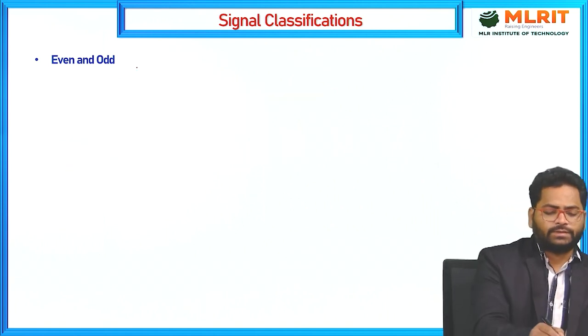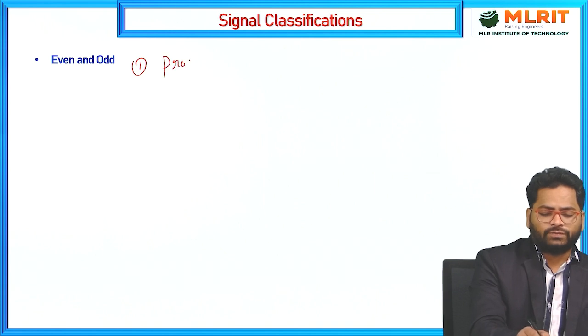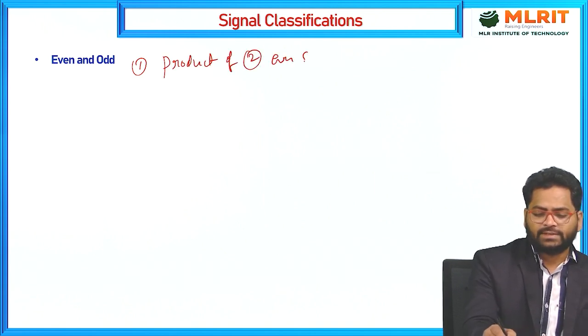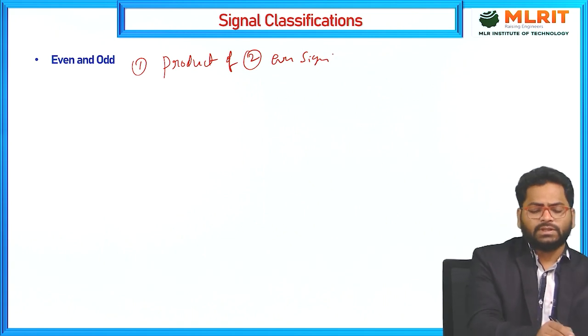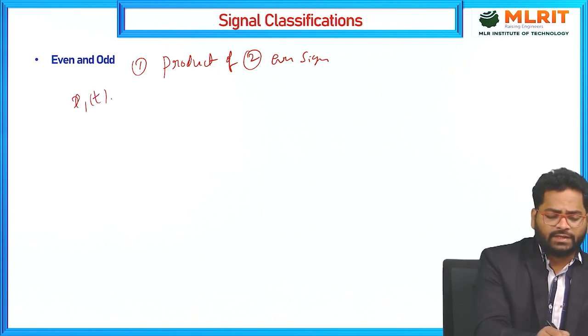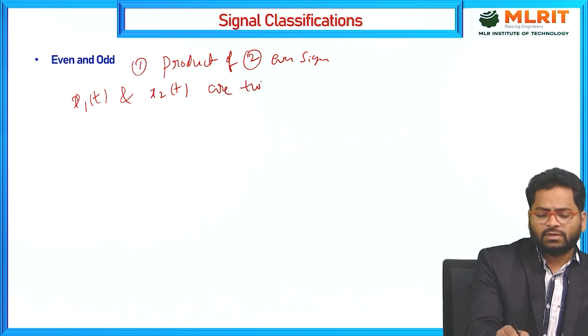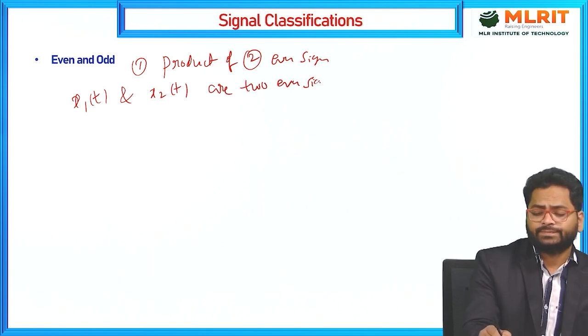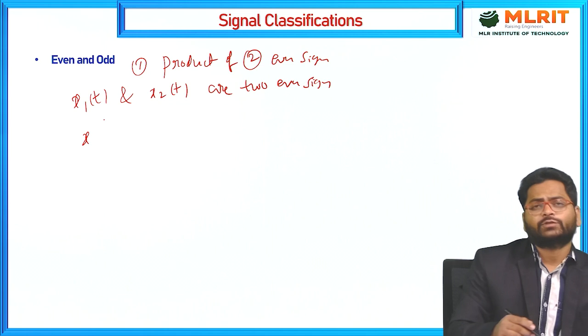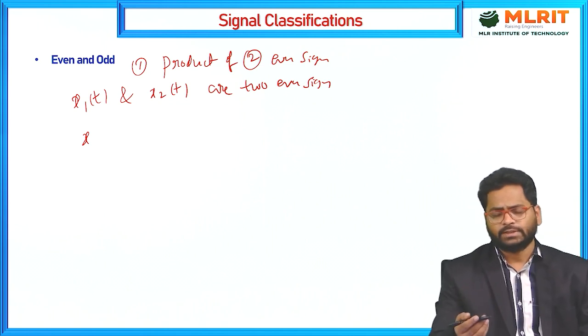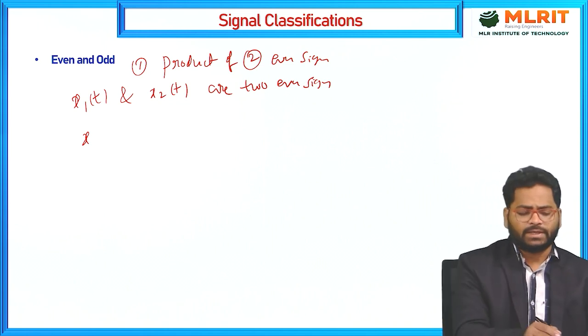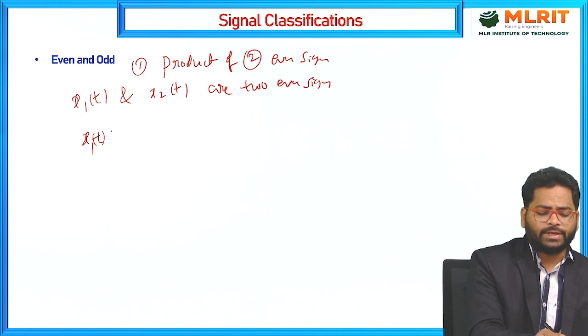The first one, product of two even signals. Let us take x1 of t and x2 of t as two even signals. Then what is the even signal condition? x1 of t must be equal to x1 of minus t. This is condition number 1.